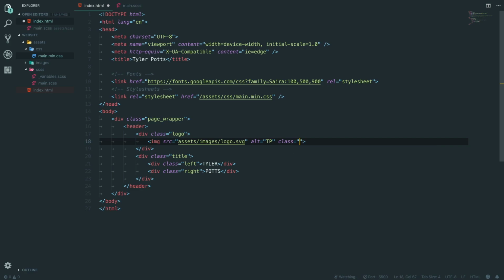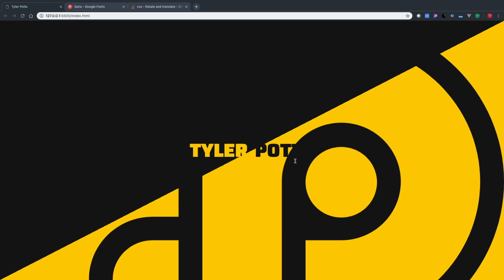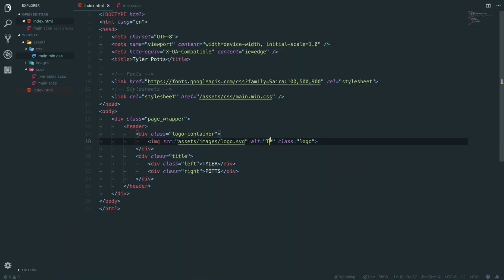And we want a class of logo, and I want to change this logo class to something else, maybe LG, logo container for now. Oh, there it is. We found it. Peekaboo. I just want to quickly check something.